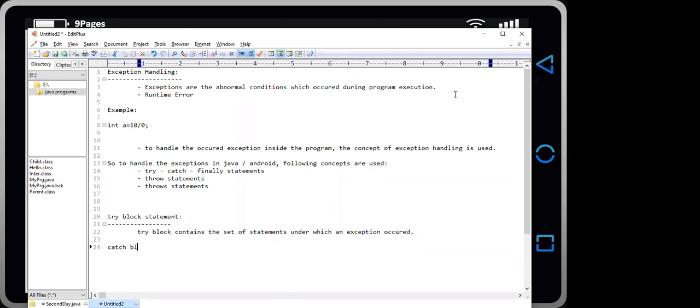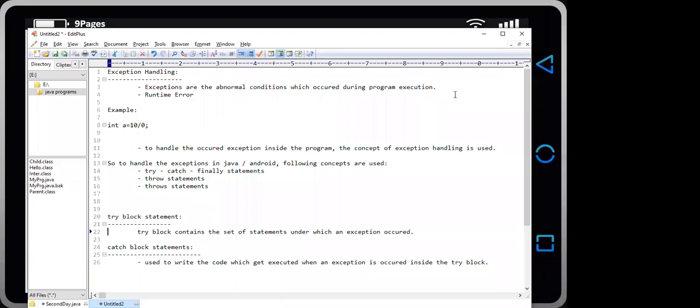What about the catch block statements? Used to write the code which gets executed when an exception has occurred inside the try block.